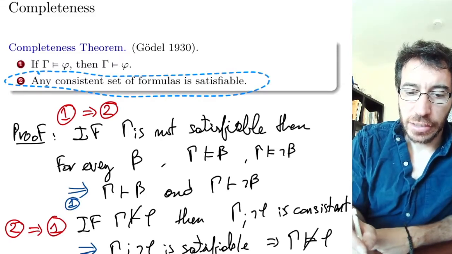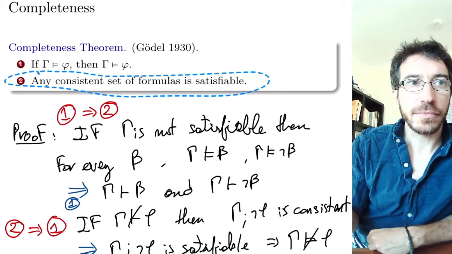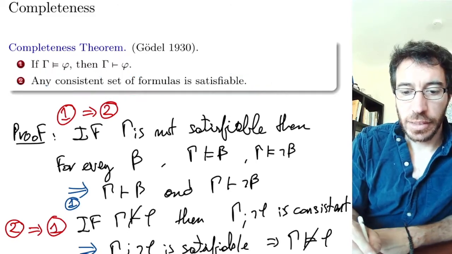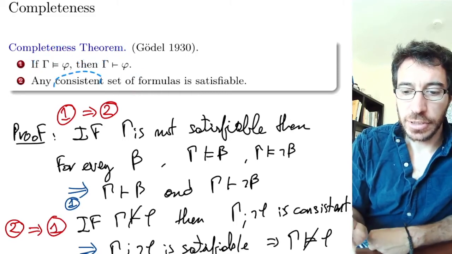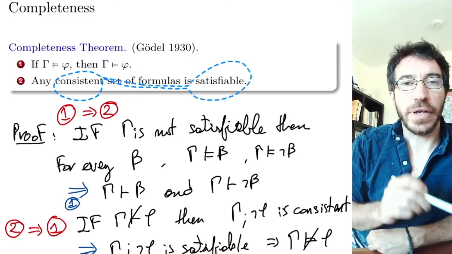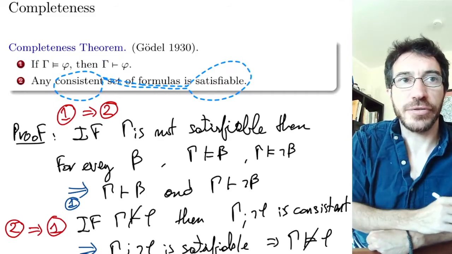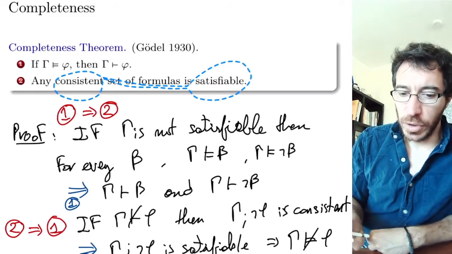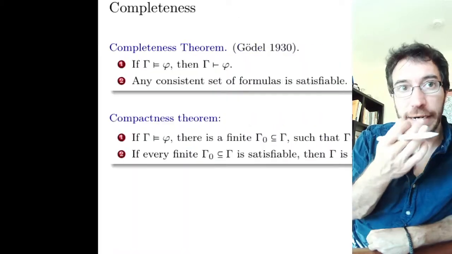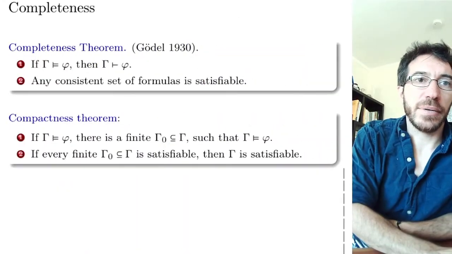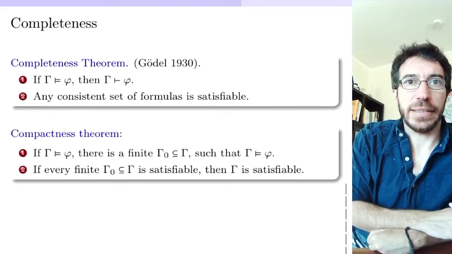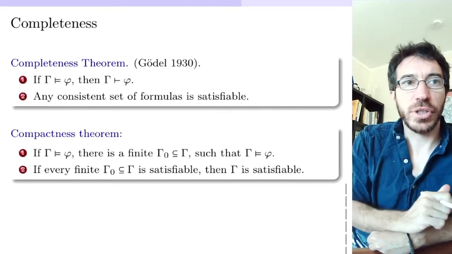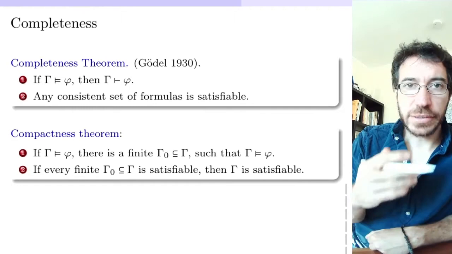Essentially, we get that logical implication is equivalent to syntactical implication, and we get that consistency is equivalent to satisfiability, using soundness for the other direction. Okay, so one corollary of this that we've been using for a long time is compactness. The compactness theorem follows directly from here. The compactness theorem has two versions.